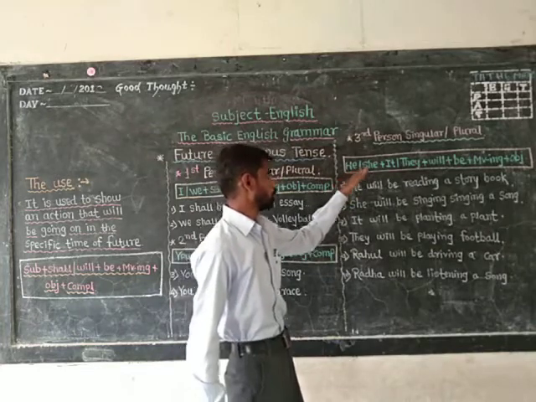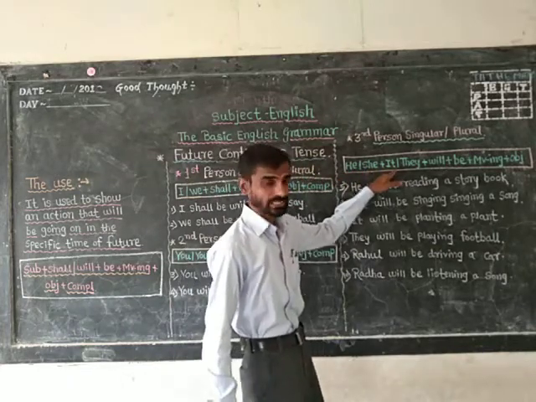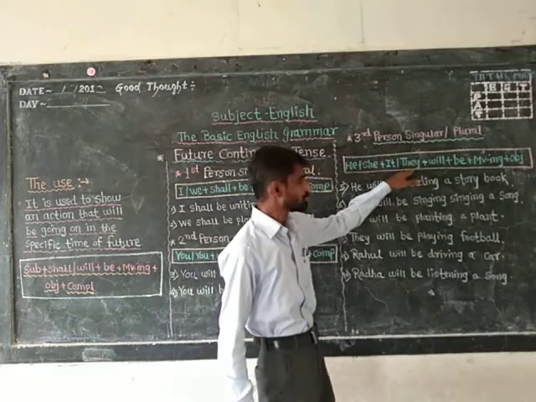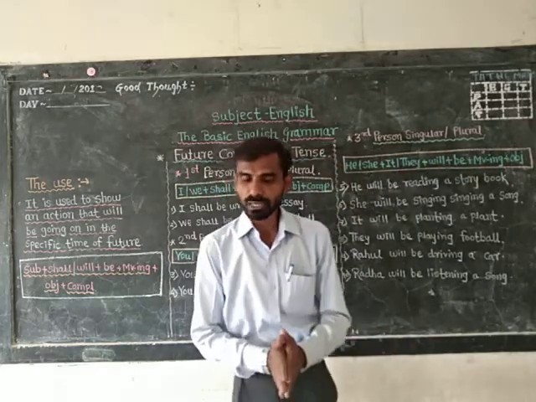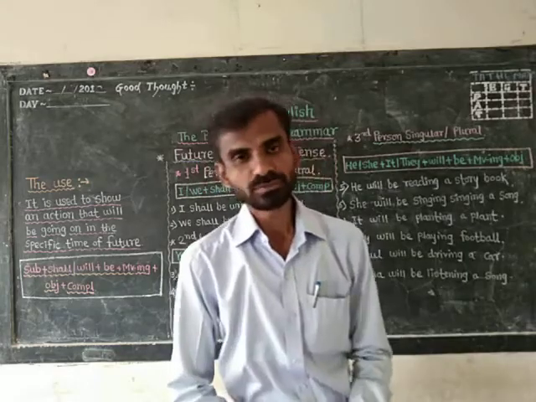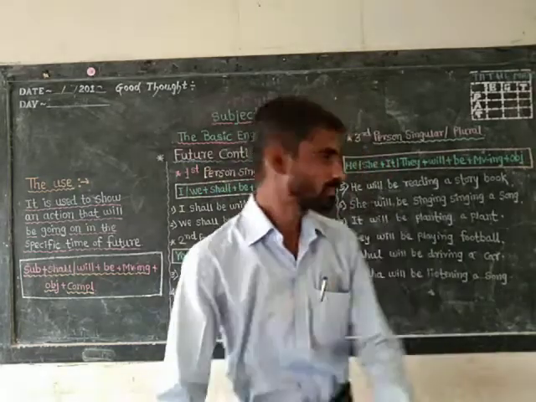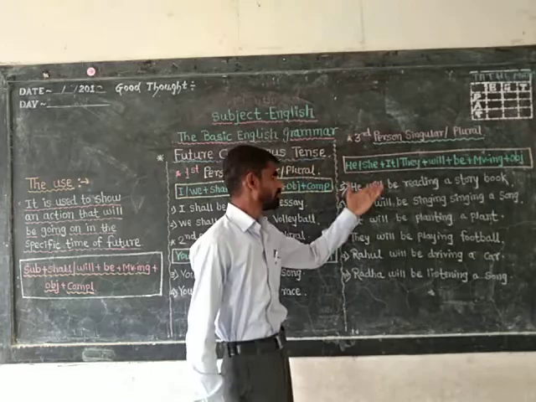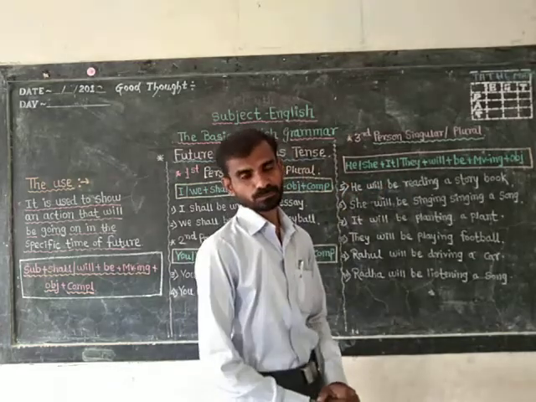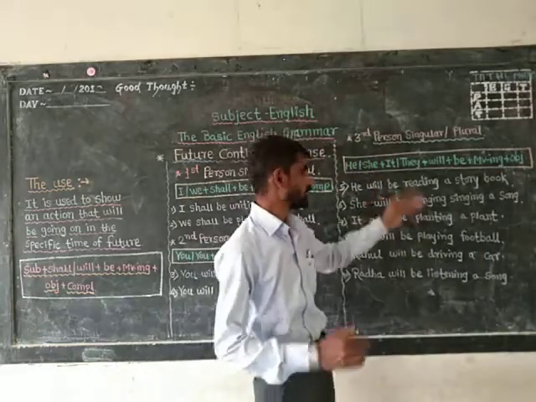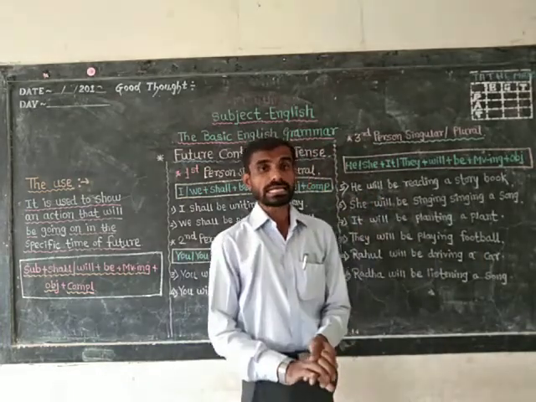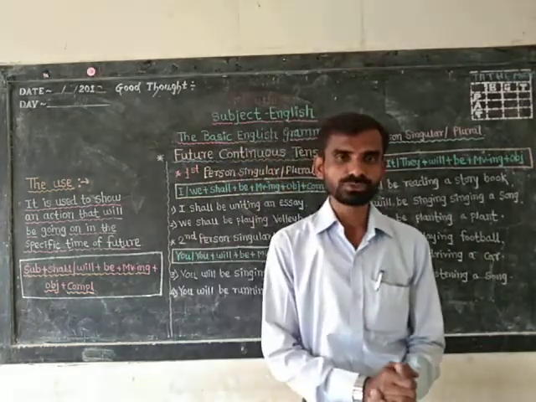He or she or it or they plus will plus be plus main verb with ing plus object and complement. Yes, examples are he will be reading a storybook, isn't it? An action of reading a storybook that will be continuously going on in the specific time of future.